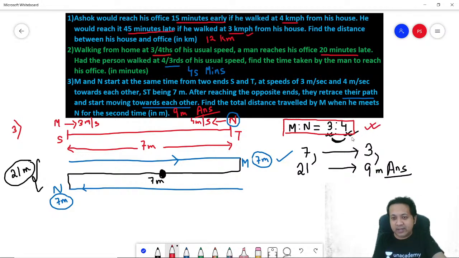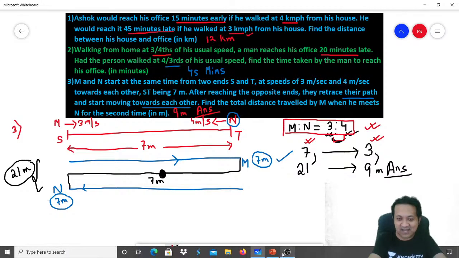So in total, when they move 3 plus 4, 7. In total, when they move 7 meters, M would have moved 3 meters. So when they move 21, M would have moved 9 meters. That's what the question is asking, right? Total distance traveled by M when they meet for the second time. Get that? It's an easy one, provided you understand the logic.